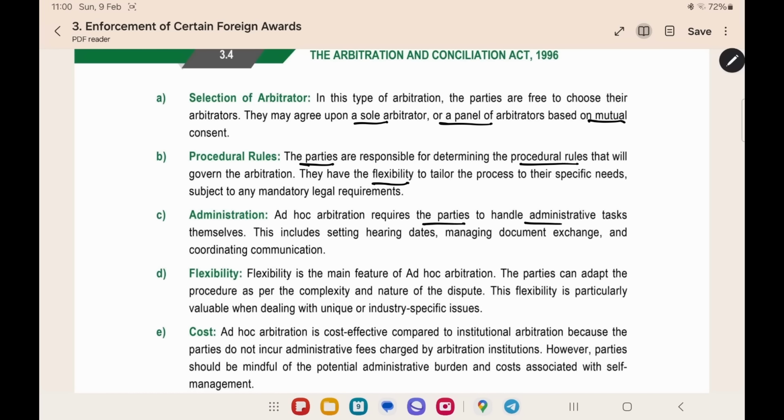And then administration. Here the parties will need to do the administrative tasks. What are the administrative tasks in the arbitration? Hearing date, when the hearing will be happening, document exchange. When one party gives a document, we have to verify that it reaches the arbitrator and the other party. And then coordinating communication. If one party gives a message to the arbitrator, it should be clear and proper. That also we should verify. This is all done by the parties themselves in ad hoc arbitration. The main thing is that all the work is done by the parties.